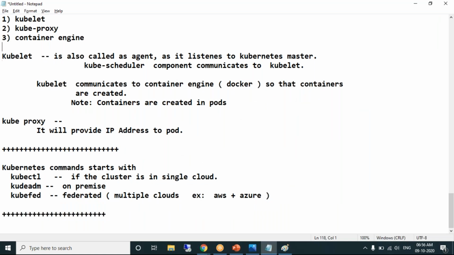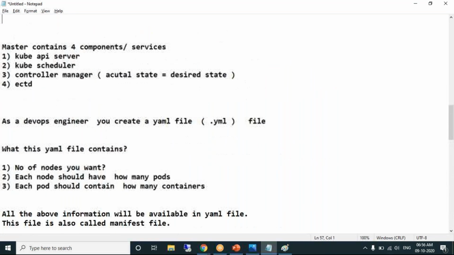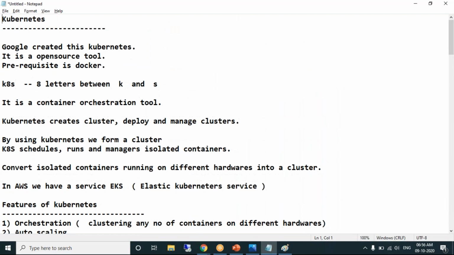Okay. This is the theory of Kubernetes. Practicals of Kubernetes, not now. And where do we do practicals? Very important. We will be learning Kubernetes on Google Cloud Platform, not on AWS.